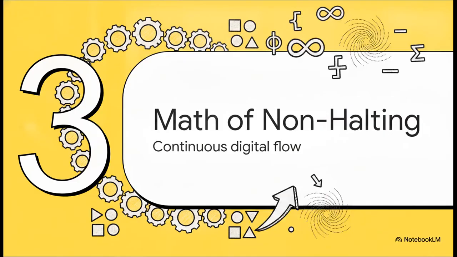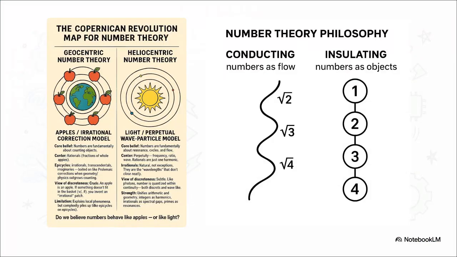So how do we fix this mathematically? Let's look at Section 3, the math of non-halting systems. To fix this catastrophic wood chipper effect and escape the FPU gambler, the foundational journal Hakiate Universali proposed a massive mathematical intervention. We essentially have to abandon the flawed geocentric apples model, where numbers are treated as discrete, insulated objects that constantly require irrational, messy corrections. Instead, we shift to a light model. It's like a Copernican revolution for number theory, viewing numbers as continuous flow, a perpetual wave-particle system of geometric elegance.